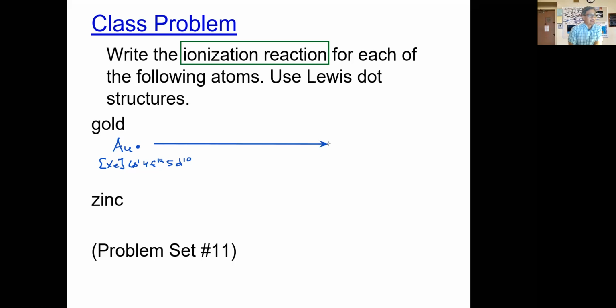Now, we're going to write out the ionization reaction here, but I do want to draw your attention to something first, and I hope you see this. We already have our completely filled d orbital right there, so 10 electrons, but we also have a completely filled f orbital. This makes gold extremely stable. It does not react. That's why we refer to these as inert metals. They don't react very much.